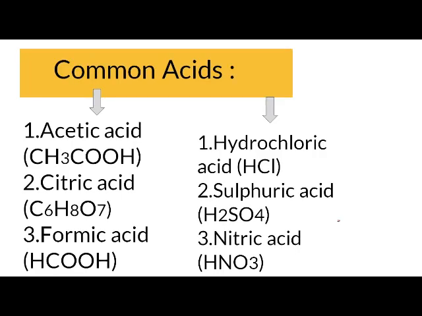These are the common acids you are already familiar with. For example, this is acetic acid. Acetic acid is your vinegar, or commonly sirka. Citric acid is present in various citrus fruits. Formic acid is present in the sting of an ant. And here we have some other acids: hydrochloric acid, sulfuric acid, and nitric acid. These acids are easily available in your laboratory.